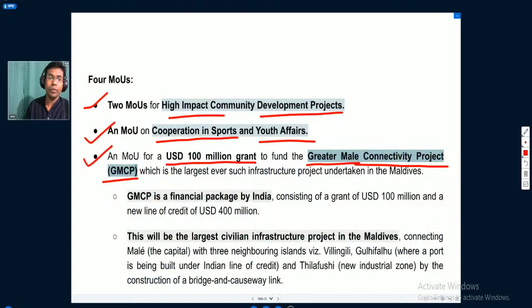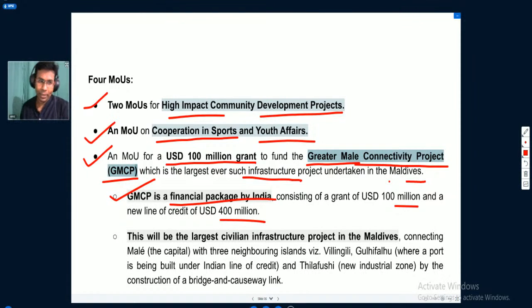So one of the memorandums of understanding is for a 100 million US dollar grant from the government of India to the government of Maldives to fund the Greater Malé Connectivity Project, which is the largest ever such infrastructure project undertaken in the Maldives. The Greater Malé Connectivity Project is a financial package by India consisting of a grant of 100 million US dollars and a new line of credit of 400 million.